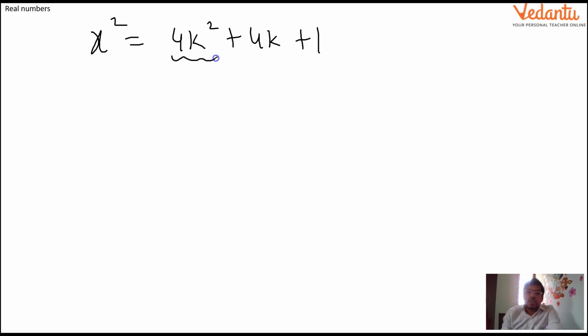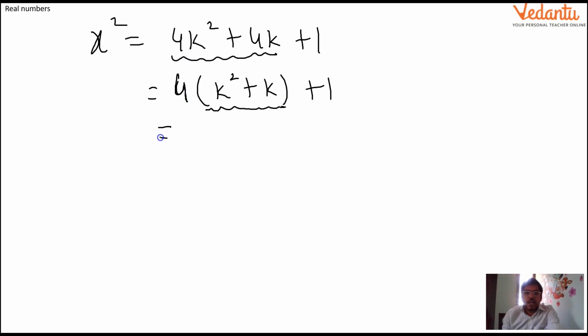Now in these two terms, I am able to see 4 as common. So I'll write here 4 times k square plus k, plus 1. Now again, this number is a multiple of 4 because 4 is multiplied here. So I can write this as 4m, a multiple of 4, and plus 1 is also here additionally.